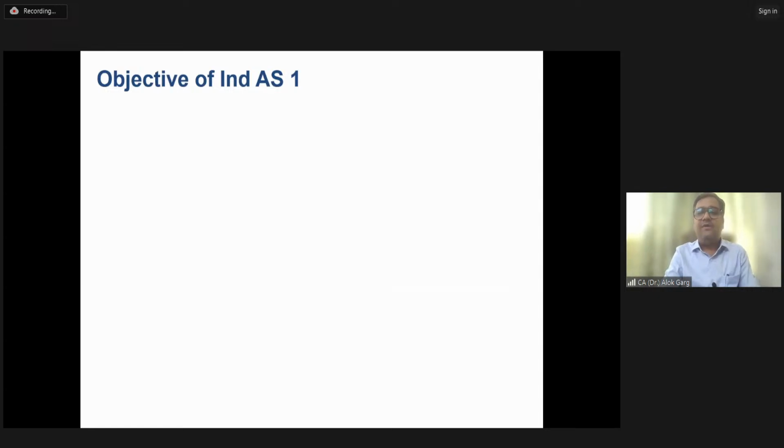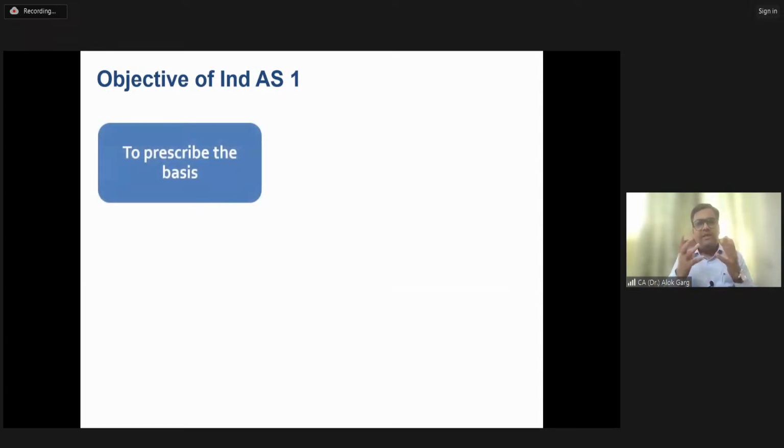Now let's start with the first agenda, which is the objective of Ind AS 1. What could be the objective of Ind AS 1? You tell me, please. This standard talks about financial statements, and in financial statements, this standard talks about presentation. So the objective is to ensure comparability, right? One period's financial statement can be compared with the next period's financial statement.